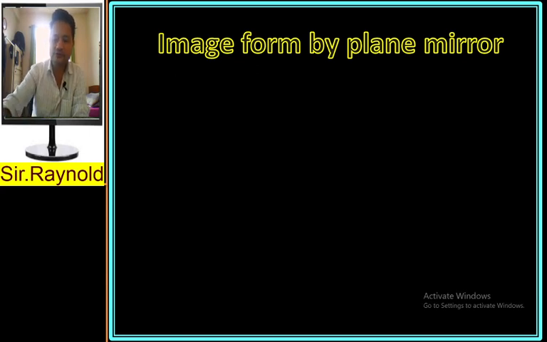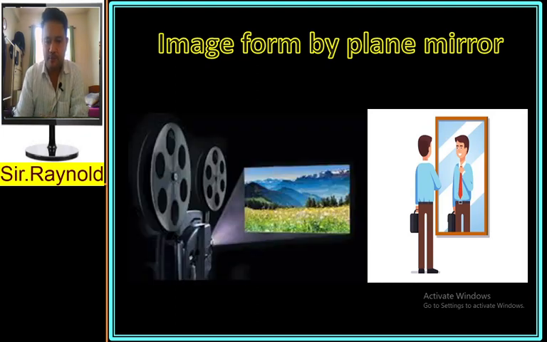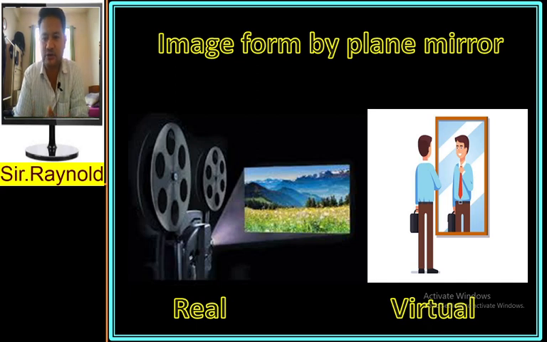The next thing we are going to learn is, let me show you some pictures here. They said the image formed by the mirror is virtual. You have to understand two things here, the real image and the virtual image. On this side, when you see a picture in the cinema hall, this type of image is called a real image. But the one that you see in your mirror is called a virtual image. Why is it called a virtual image? Because you cannot touch it, and it cannot be shown on a screen. The one which can be shown on a screen is called a real image.